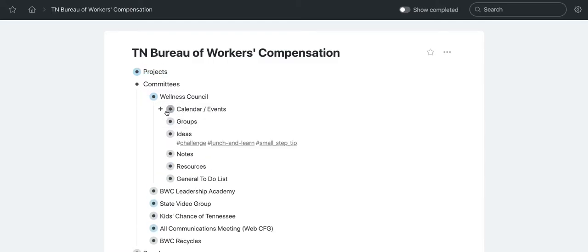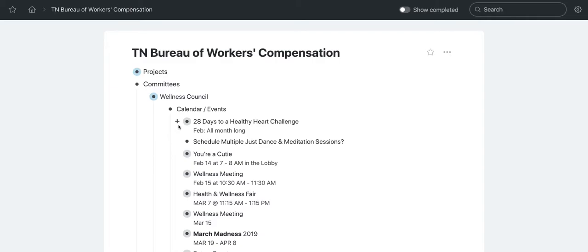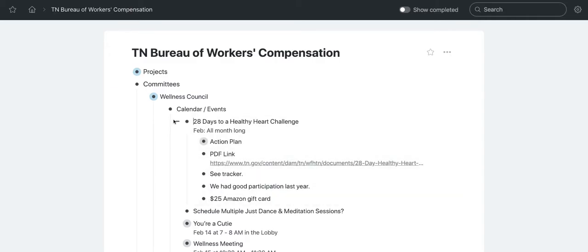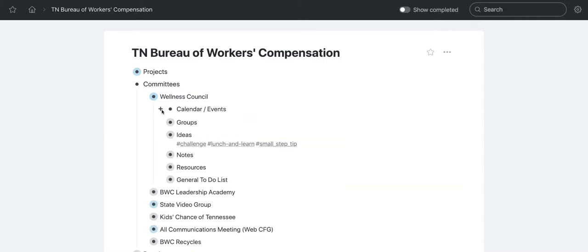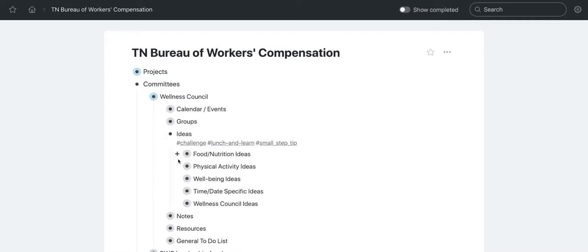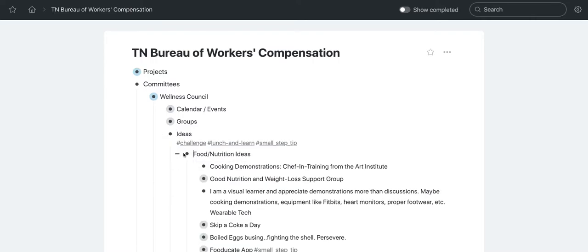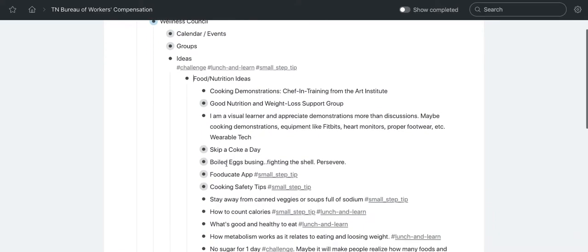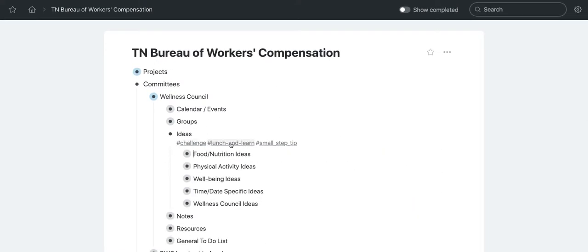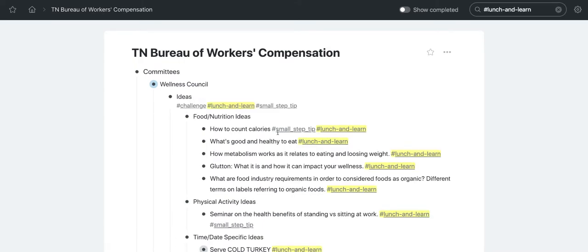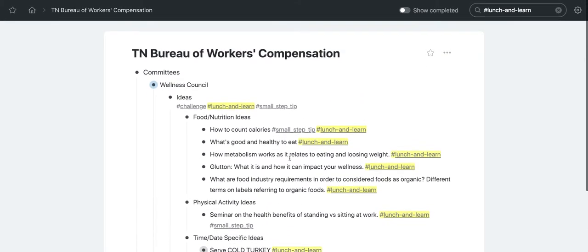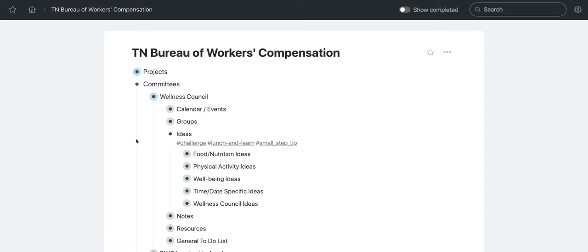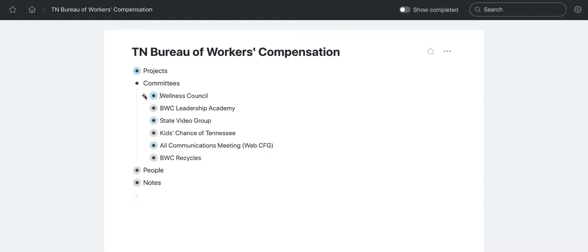On the Wellness Council, we'll have events, and I can plan out the event, or we've just got ideas, and so I can break down different types of nutrition ideas we can do at work, possibly. And I'll use the hashtags to kind of organize it. If I'm looking for something like we want to do a lunch and learn, well, here's some lunch and learns that we've thought of, and it'll just show me those. That's pretty cool. Love that. All right, that's enough of committee action.